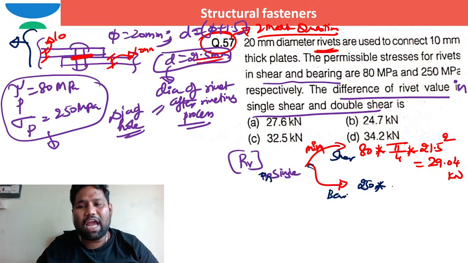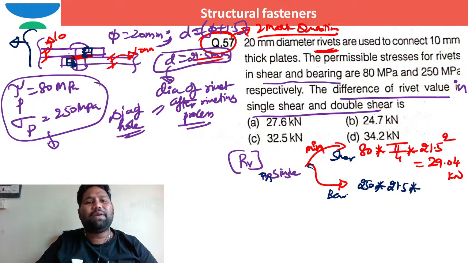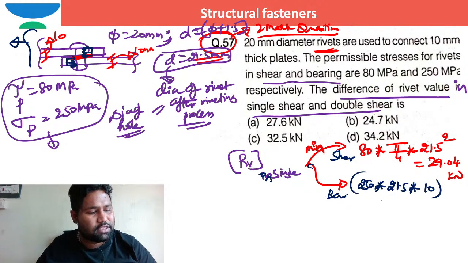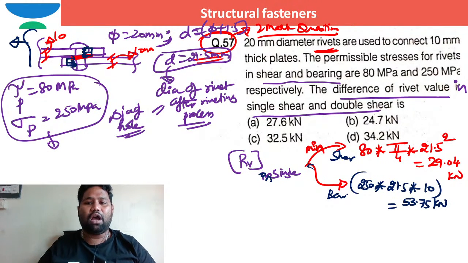The diameter of the bolt is 21.5, into the thickness of the plates, which is 10 millimeter. So directly this answer is 53.75 kilonewton.